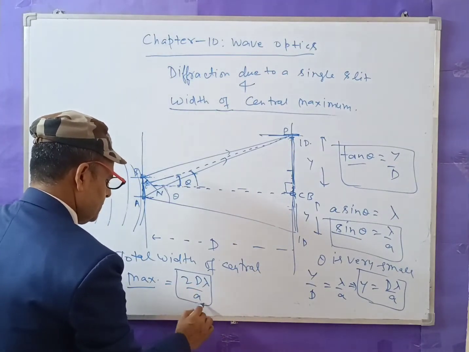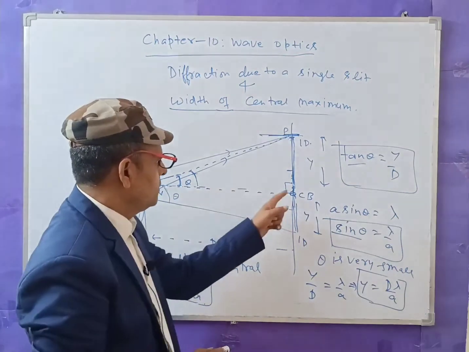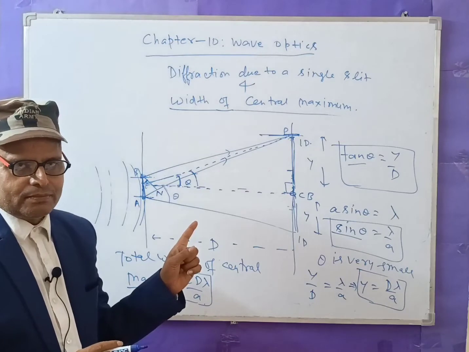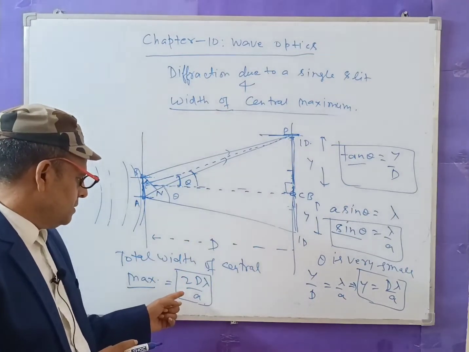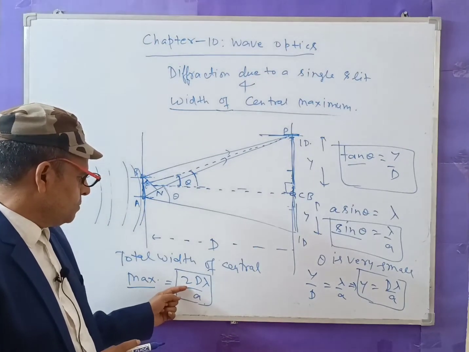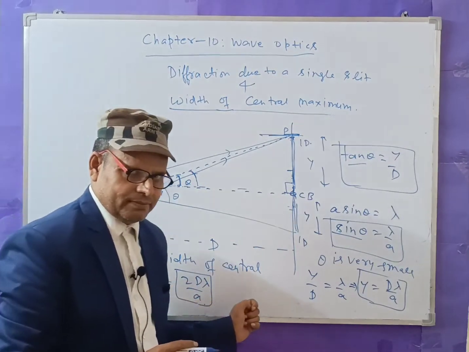This is very important here. This is the difference in the diffraction pattern, that the total width of the central maximum will be 2 into D lambda by small a.